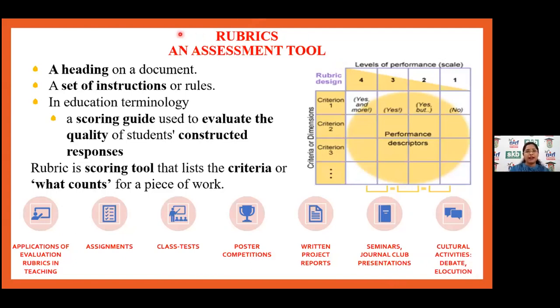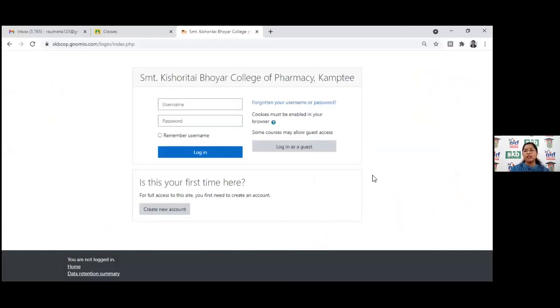So in the last phase, I would like to share some hands-on on how to deal with your Moodle website and how it appears. This is one of the websites I have, kbcop.gnomio.com. Initially, we used to have it on moodlecloud.com, but as Moodle Cloud has had limitations for the last 1.5 years, it is only for 45 days. So generally we create it for short courses.